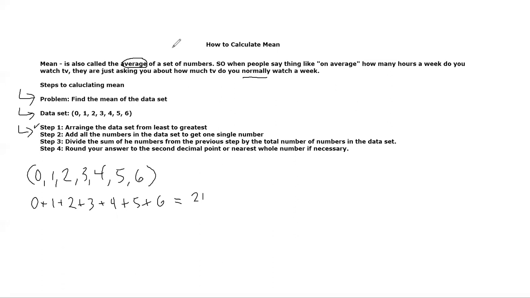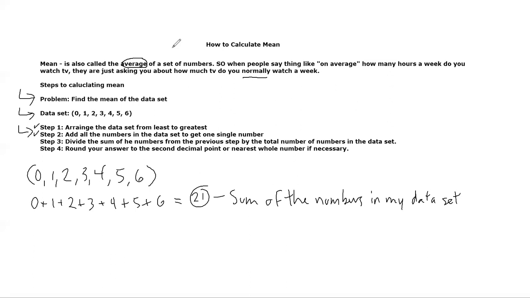And that's the sum of the numbers in my data set. Again, sum just means that it's the answer to a bunch of numbers that have been added together. That's all it means. So, okay, cool. I'm done with step 2.